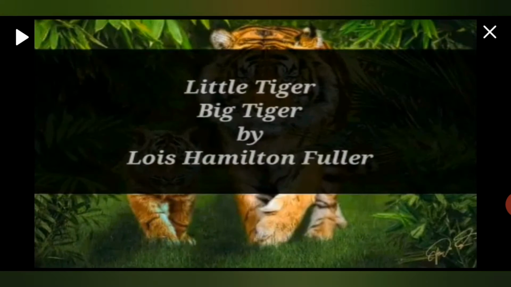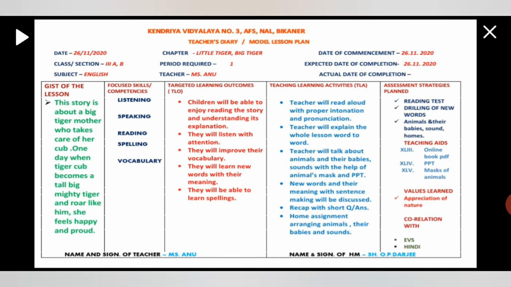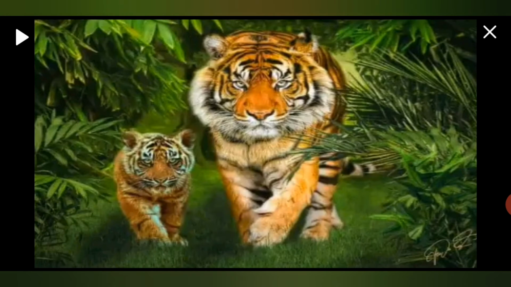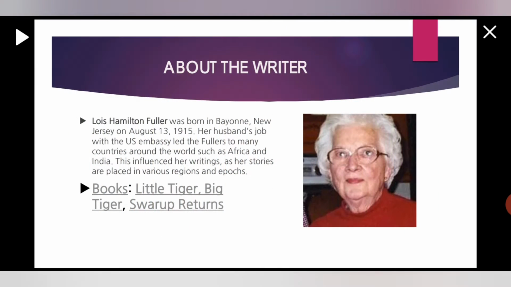So, this story, Little Tiger, Big Tiger, is written by Lewis Hamilton Fuller. Okay, so this is the lesson plan I have made. Now, in this lesson, there is a big tiger mother and another is her cub, a baby tiger. Okay, let's know about the writer first.